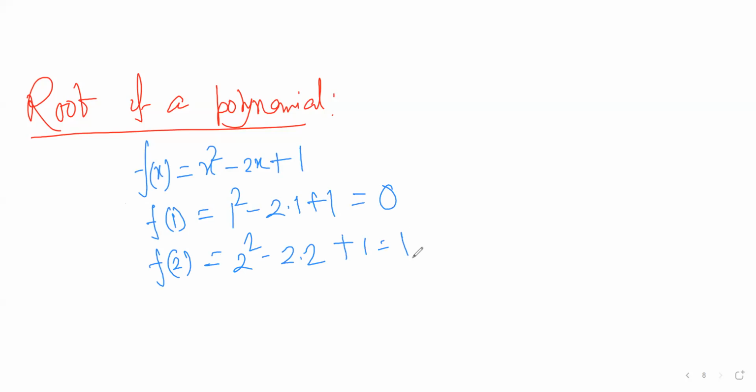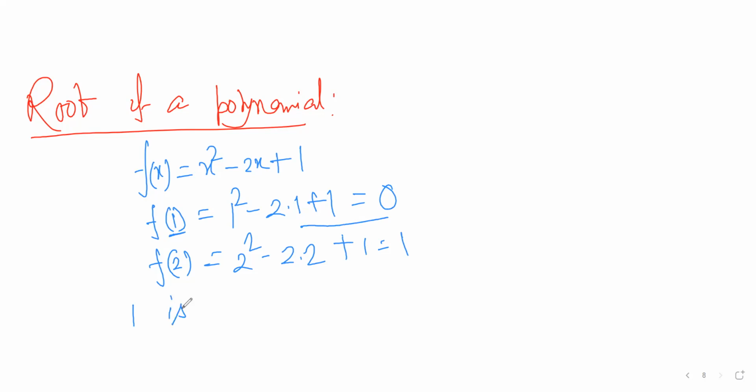So 1 is special here. Why? The polynomial vanishes at the point 1. What is the meaning of vanish? If we put the value 1 in place of x, we get 0, right? So 1 is the vanishing point. f(1) becomes 0 there. So 1 is special. This one is called a root of f.